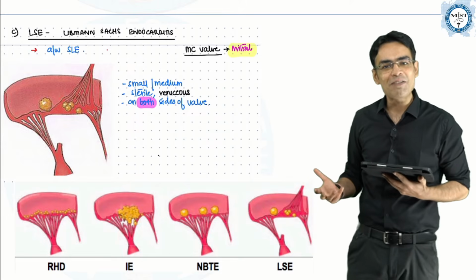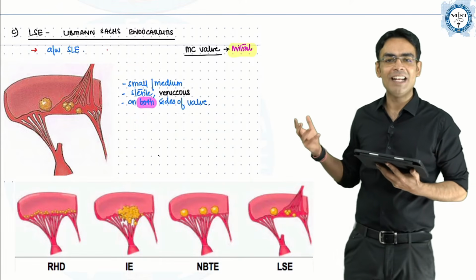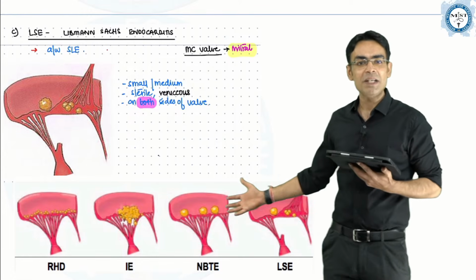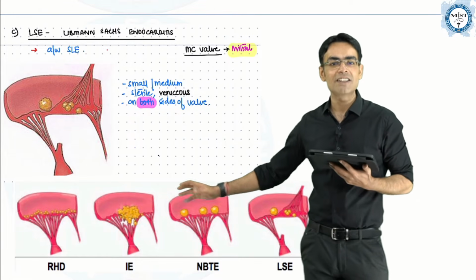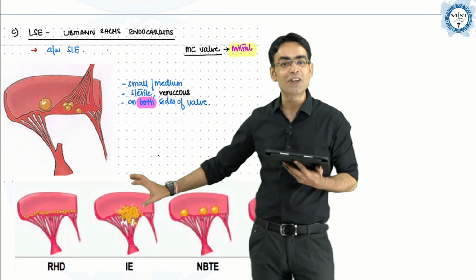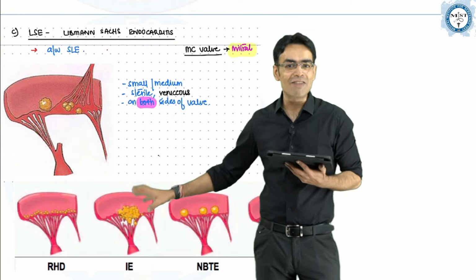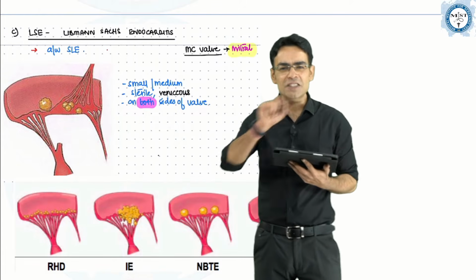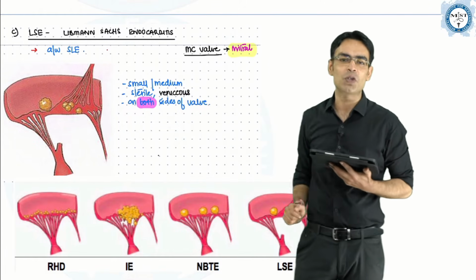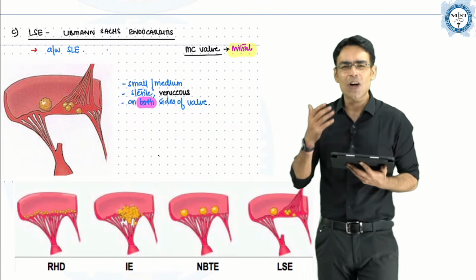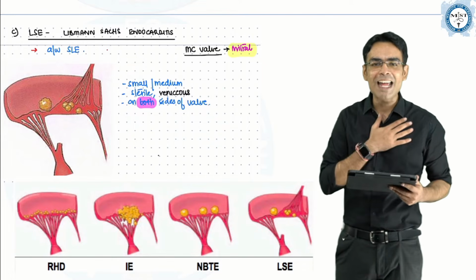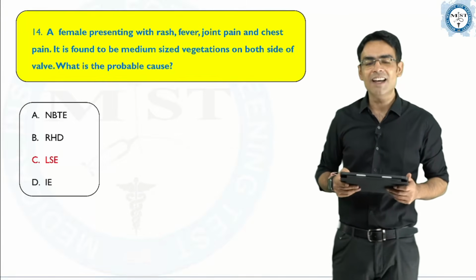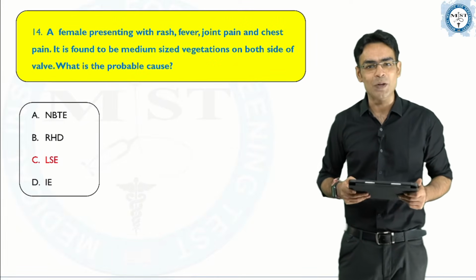So again, a very straightforward question which has come in the exam, and you can very well see here, both the valves are involved in LSC. NBTE, you have small verrucous vegetations. Infective endocarditis, this is your non-sterile, very infective vegetation, a growing warty vegetation. And in RHD, there are small vegetations along the line of closure of the valve. This is what we have written in the classes. So again, I have a strong belief that you people must have done this question. The answer to this question is going to be Libman-Sacks endocarditis.